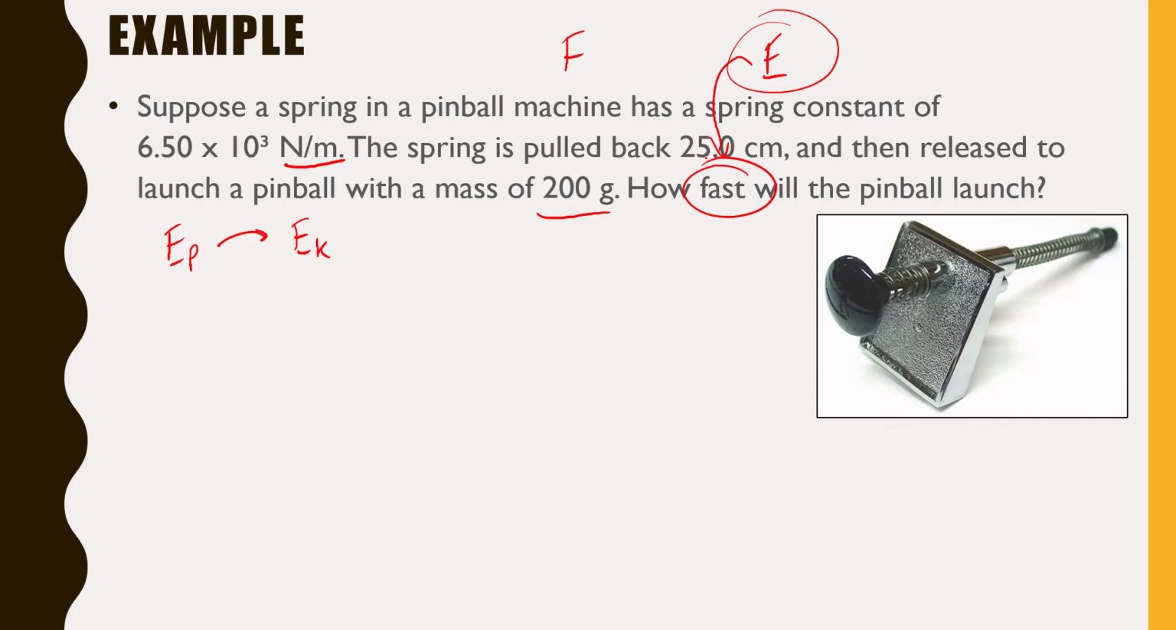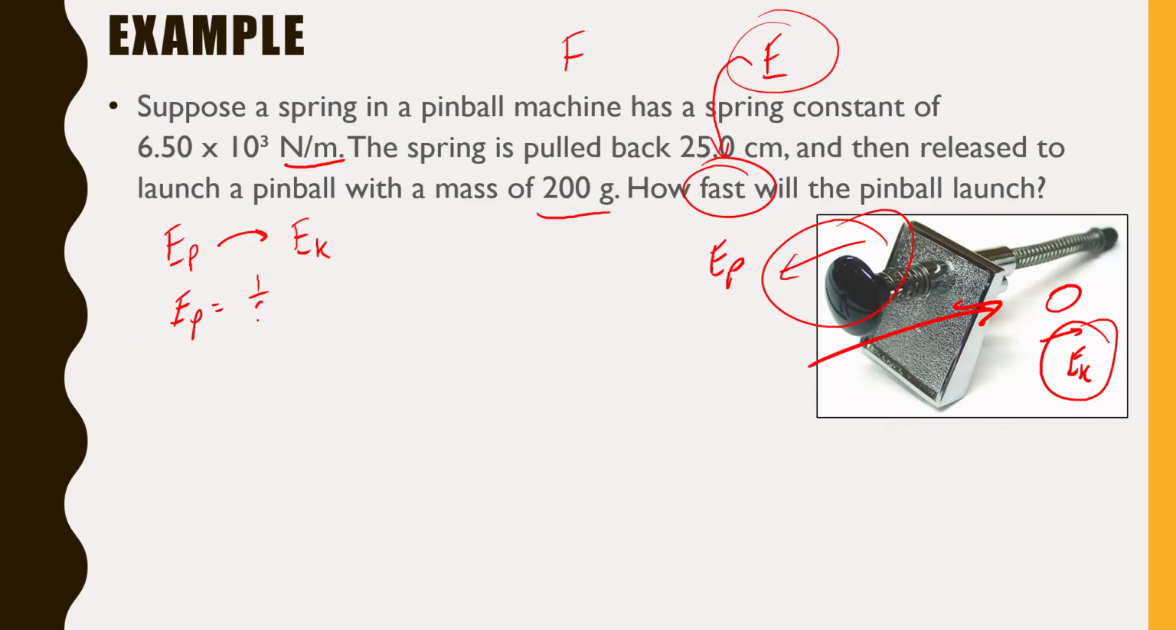The spring is pulled back 25 centimeters and then released to launch the pinball. So by pulling this spring back, once you release it, all of that potential energy that was stored up in that spring is going to be directed into the pinball and give it kinetic energy. So all that EP that you stored up by pulling the spring back, as soon as you release it, it's going to turn into that kinetic energy for that pinball. So let's start by finding that EP. So the potential energy formula for a spring, we learned it just on the last slide, is 1/2 kx squared.